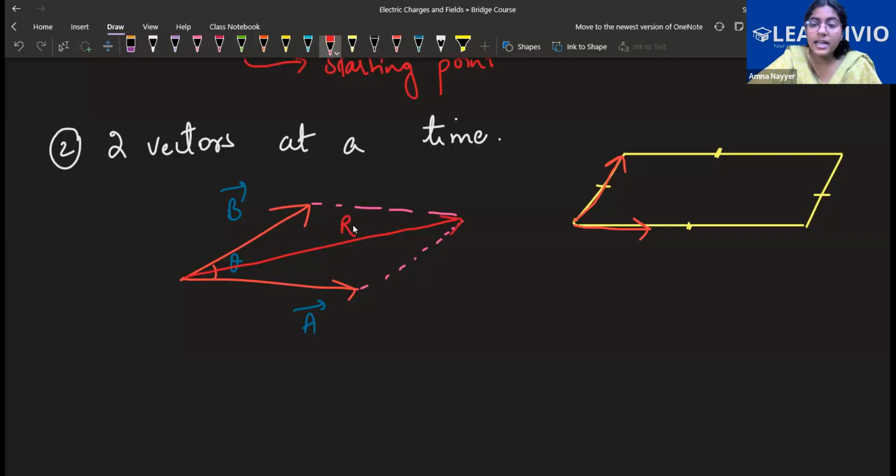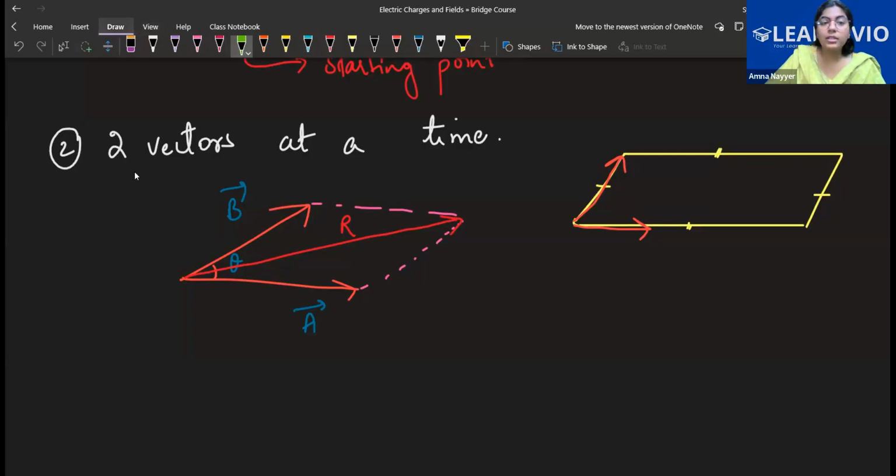This is the resultant of two vectors. That's why parallelogram law can only solve two vectors at a time. You will see multiple forces acting in your system, multiple electric fields acting in your system. So how will you solve them? You will solve two forces only at a time, then its resultant with another force, then its resultant with another force like this. So this is how you have to represent the parallelogram.